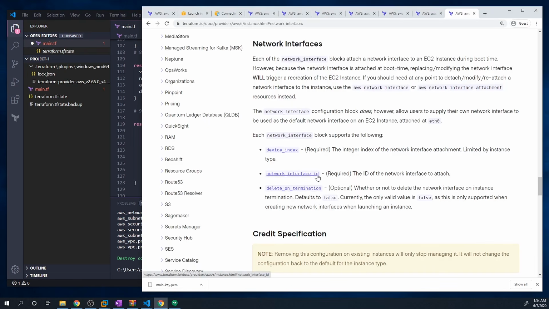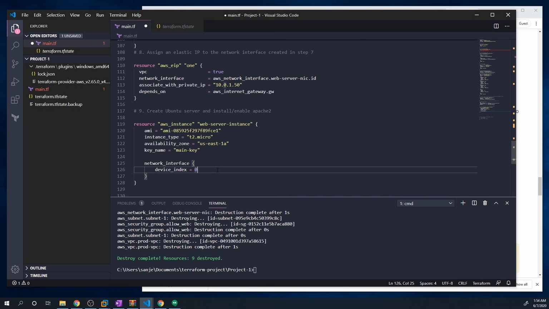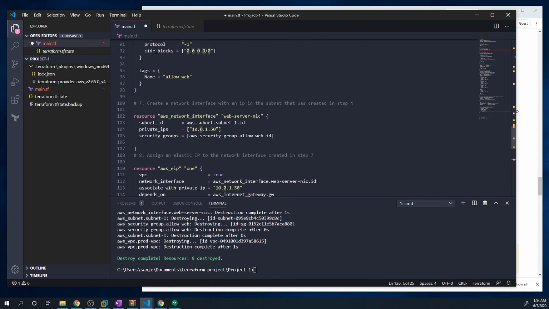And then we have to specify the network_interface_id. So we just have to reference this network interface. So we'll copy that.